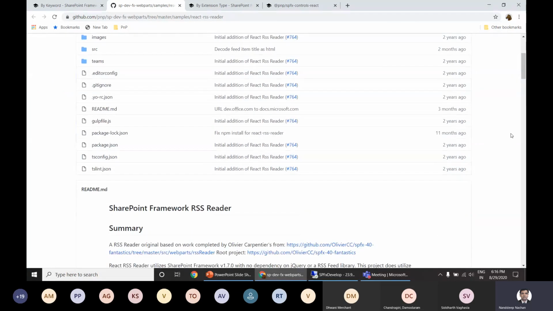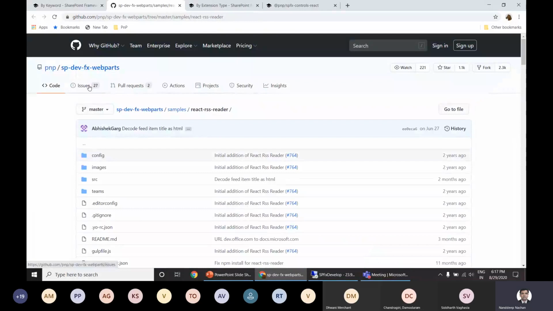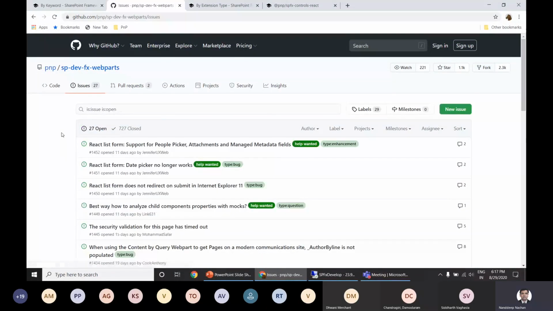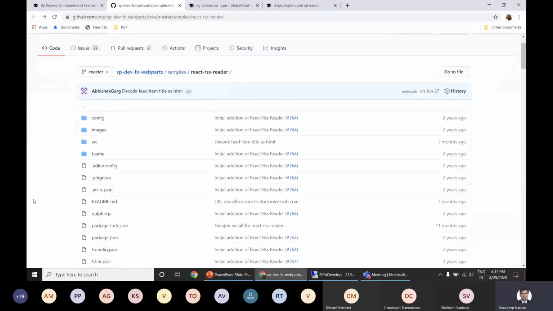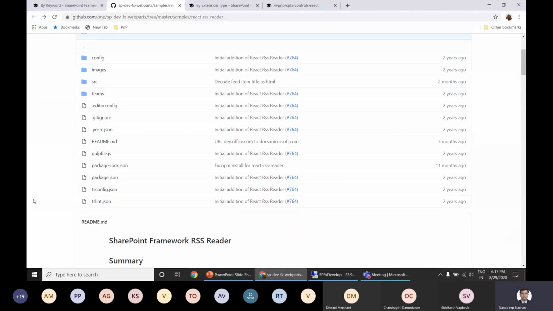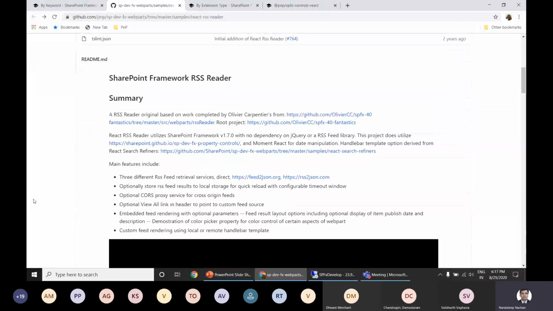You can see that this web part was created a couple of years back, but it is a majorly used RSS reader web part. If you find any issue related to this particular web part, you can add it into this issues list, and someone from the community will always help you get that fixed. You can even fix it yourself and push it back to this repository so that everyone will benefit from that.